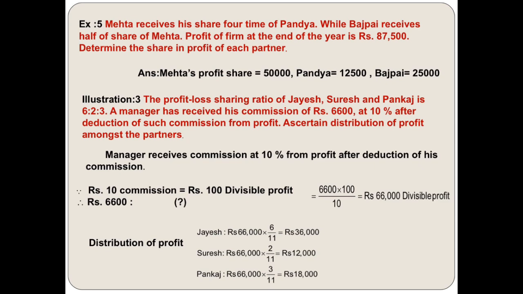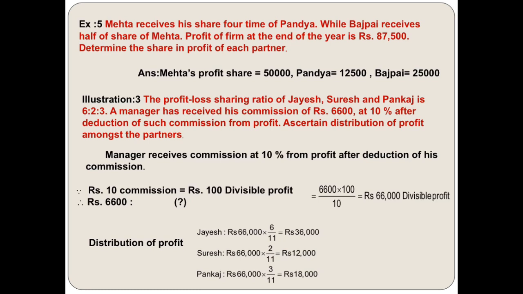Now illustration number 3. The profit and loss sharing ratio of Jayesh, Suresh and Pankaj is 6:2:3. The manager has received a commission of 6,600 at 10% after deduction of such commission from profit. Then distribute the profit amongst the partners. See, in this question, as compared to the previous questions on commission, the amount of commission is already given. In previous questions, we worked out the commission from profit. But in this question, the commission is already given, that is 6,600 at the rate of 10% of the profit.